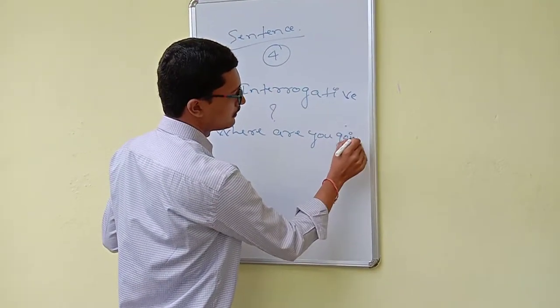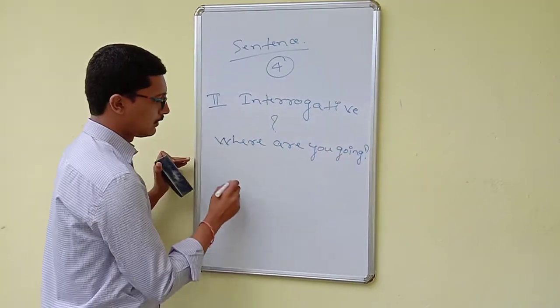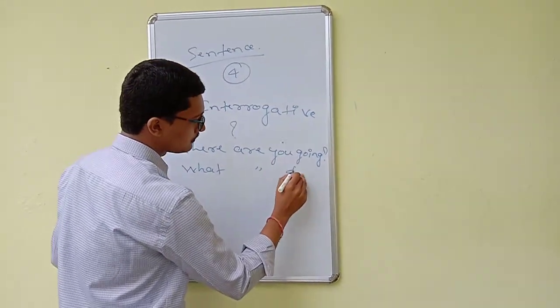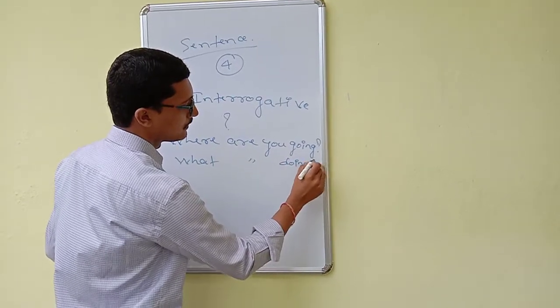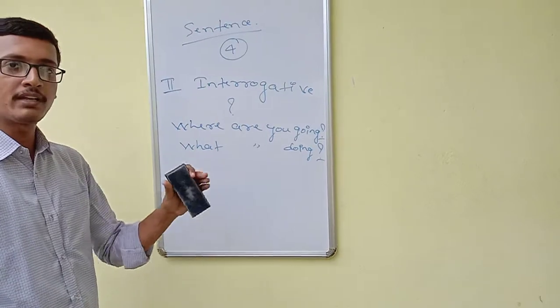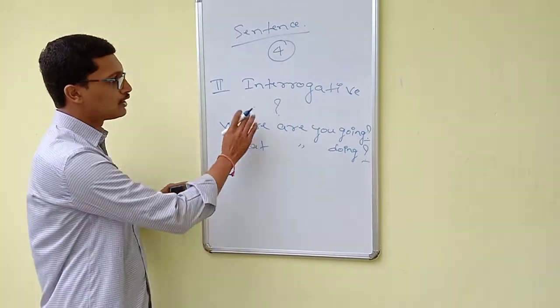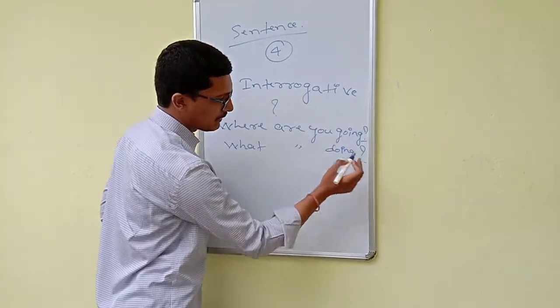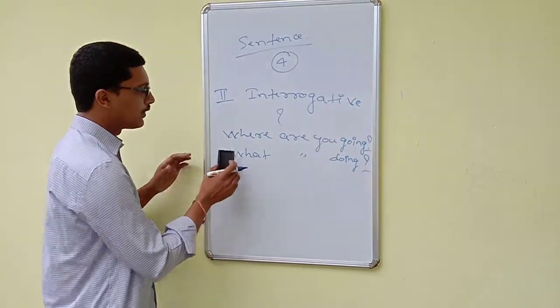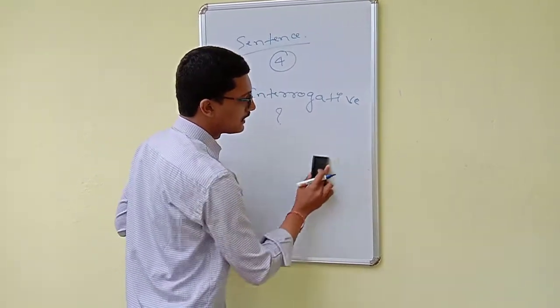Where are you going? What are you doing? So what we find here is the question mark at the end. So all those sentences which end with a question mark can be considered interrogative sentences. I hope you understood the second type of sentences.